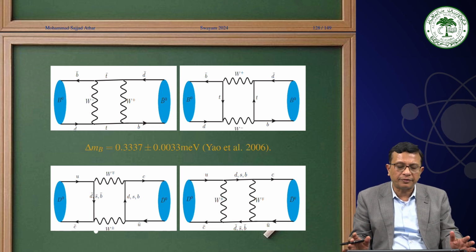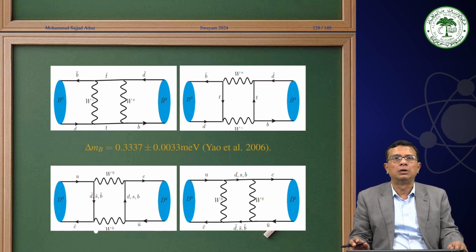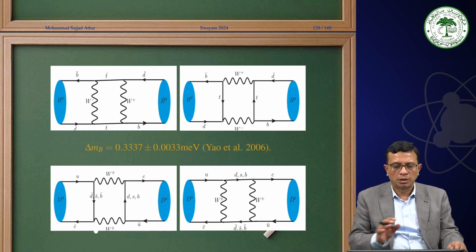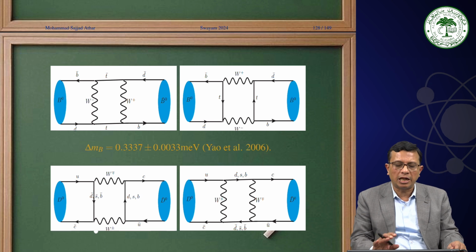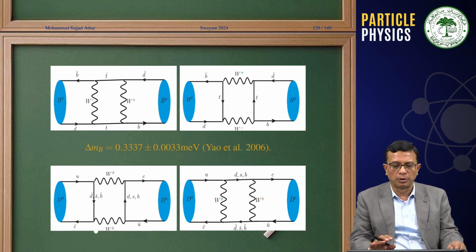Now, similar to what we had in the case of neutral kaon sector, here also B0 meson oscillation to B0 bar or D0 meson oscillation to D0 bar will happen with the help of 2 W boson exchange.